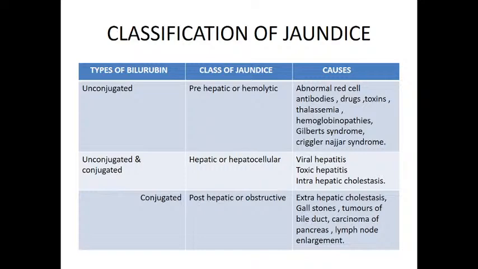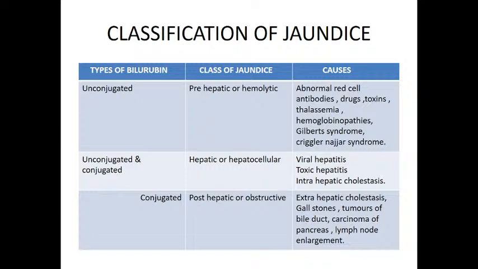Okay, now till now we have discussed the metabolism of bilirubin. Bilirubin is the end product formed during the degradation of heme, and there is total bilirubin, which is a combination of conjugated and unconjugated. If the total bilirubin level is more than 2 milligram per deciliter, that results in jaundice. And there are 3 types of jaundice.